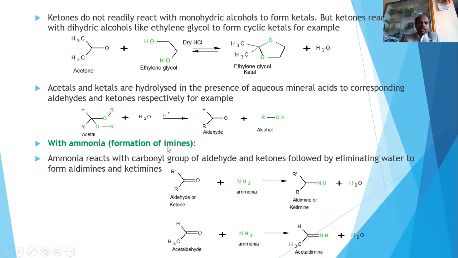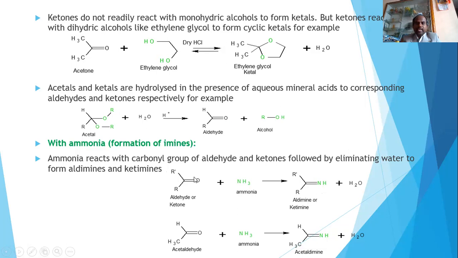So in this, the product formed is imines. Let us take an example. This is a general reaction of aldehyde or ketone. When it is treated with amine, there will be a formation of C double bond NH. This is called an imine, aldimine or ketimine.